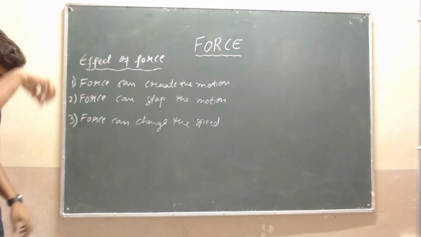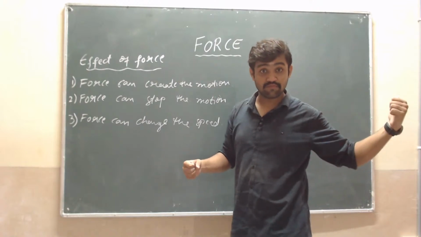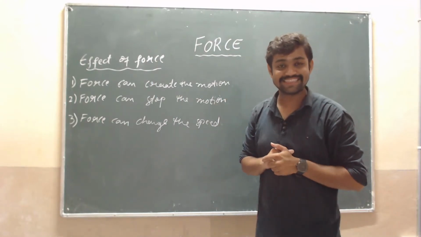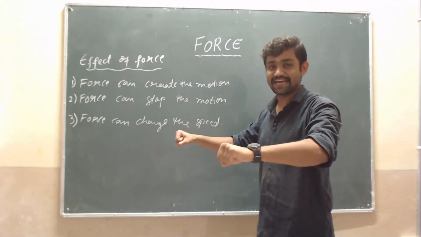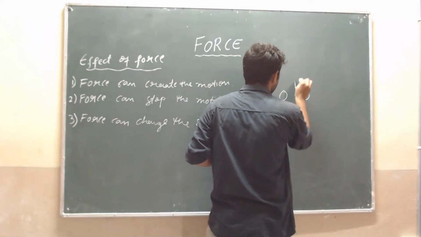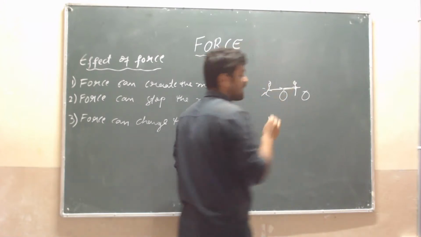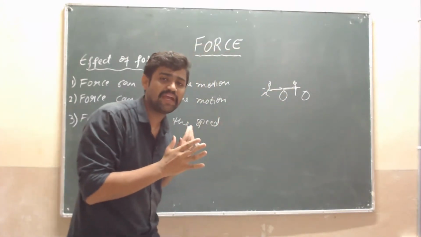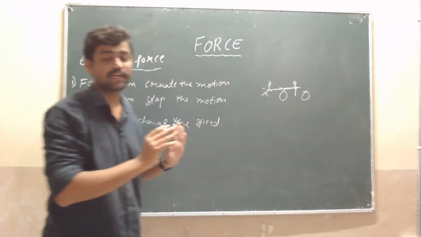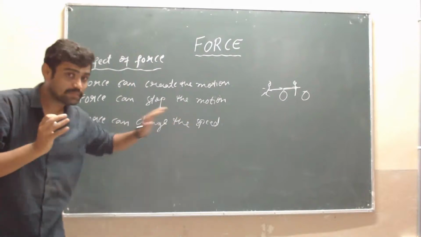Suppose we are riding a bicycle. At that time a person is pushed from the back side. Automatically the speed is increased. That means there is a change in the speed. Okay, that shows the change in the speed.